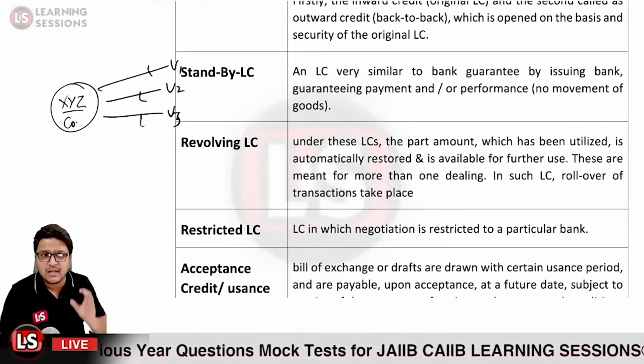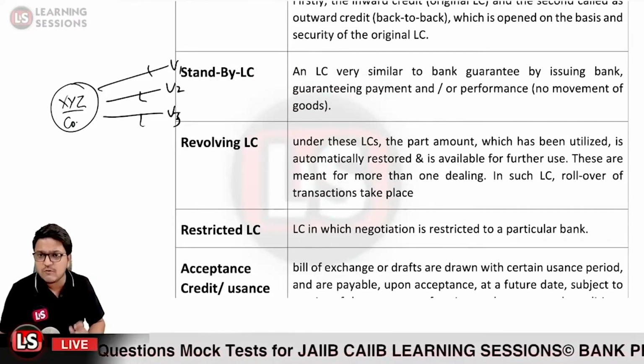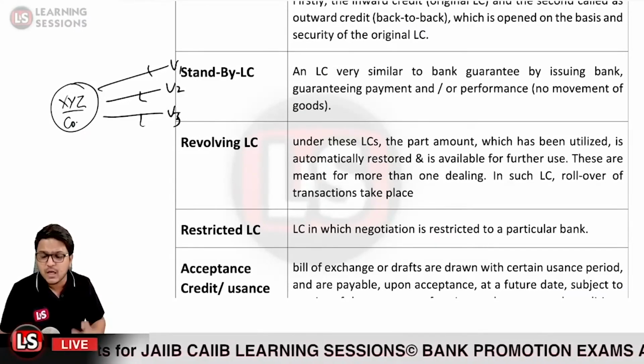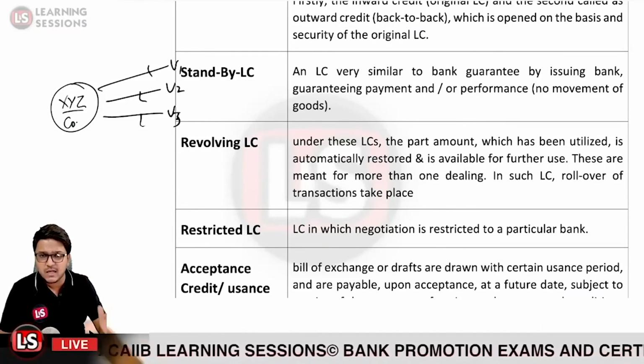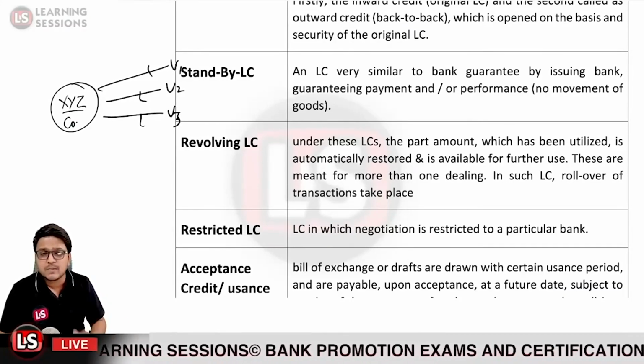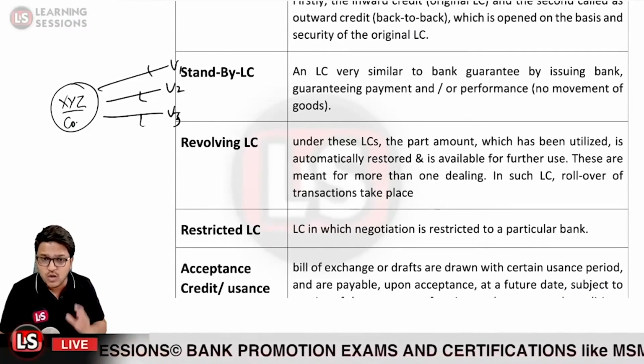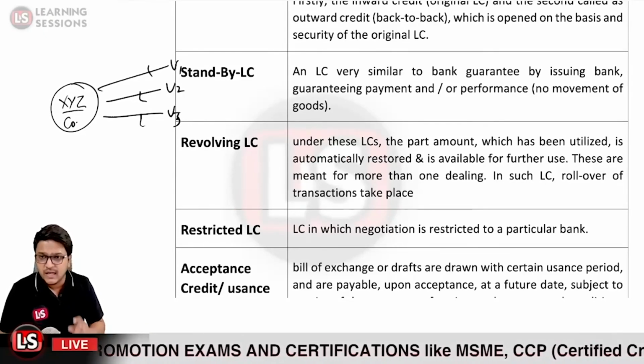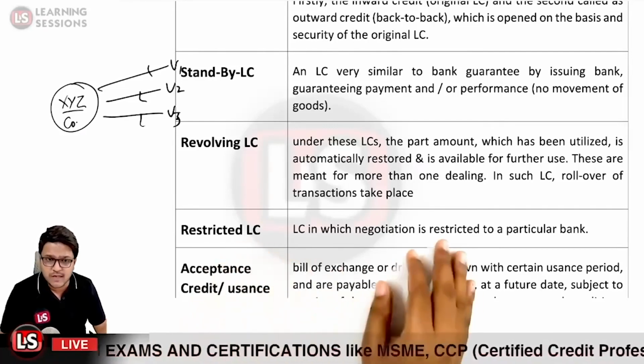Then it is a restricted letter of credit. In the case of a restricted letter of credit, the negotiation is restricted to a particular bank. So it is basically a request or an advice from the beneficiary, because he wants to negotiate the document with some particular bank only. In that particular case, a restricted letter of credit is opened.